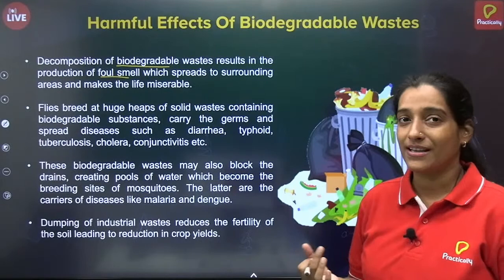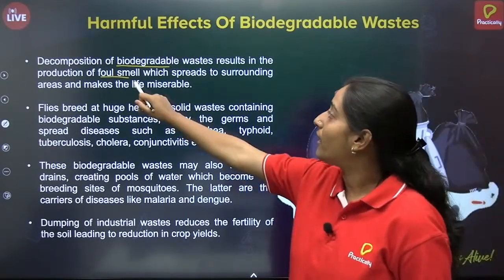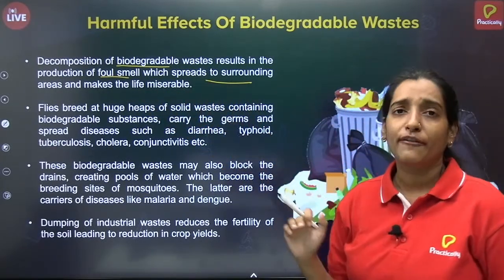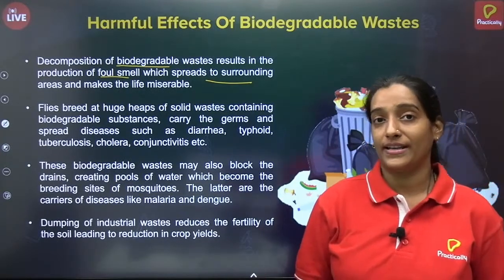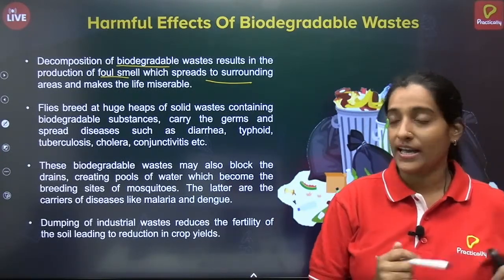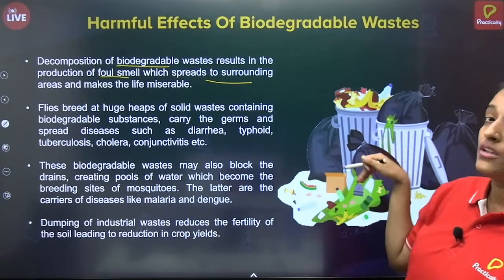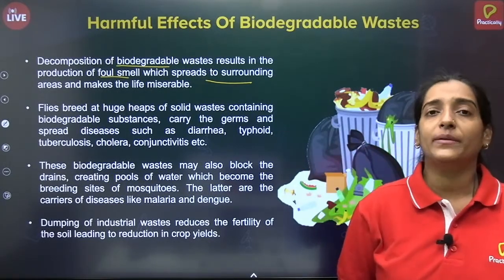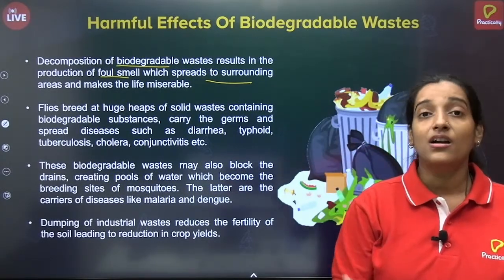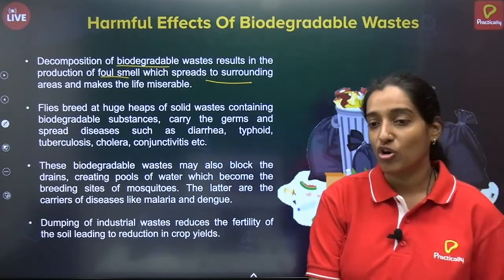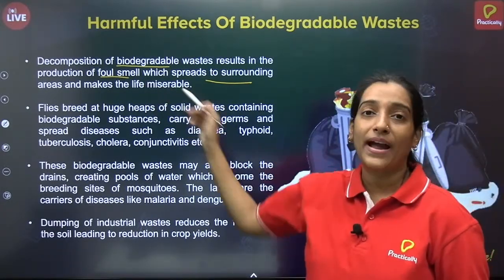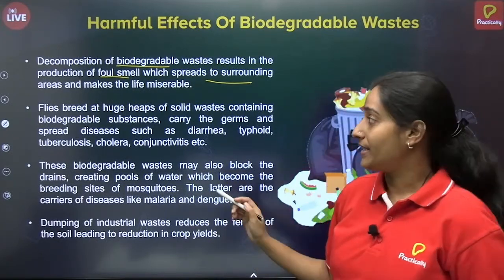We cannot sustain it. It is a very bad stench. So foul smell spreads in the surroundings. If you have ever seen a garbage dump area or a manure manufacturing area, you can see that lots of biodegradable waste is accumulated in that area, and microorganisms are doing their job. So a very bad smell is coming throughout the area.